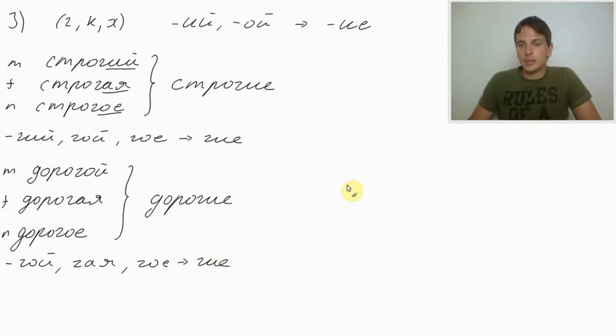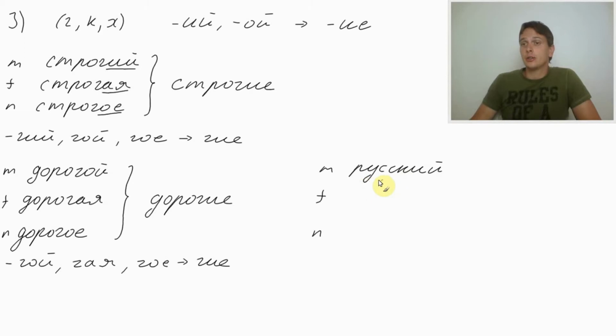And let's take next one. Again, masculine, feminine, and neutral. So we got русский, Russian. Русский язык, Russian language, Russian tongue, русский. How would we say Russian mother?